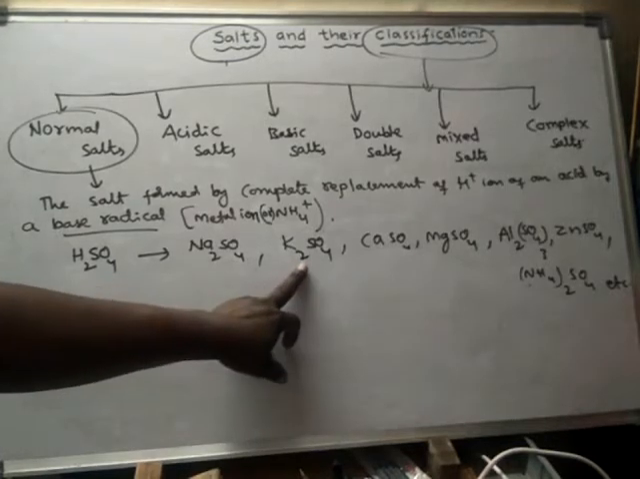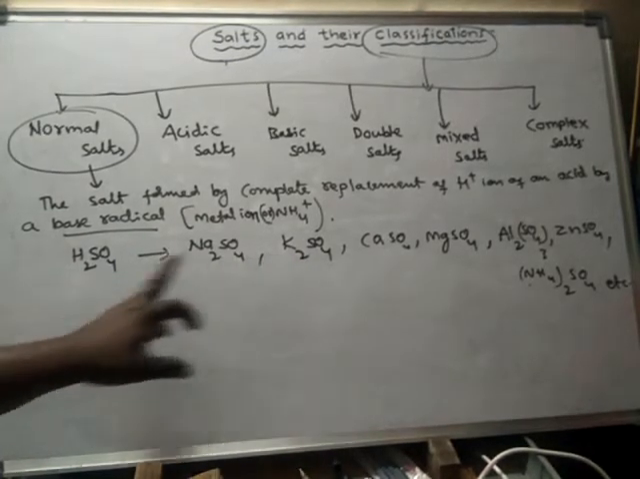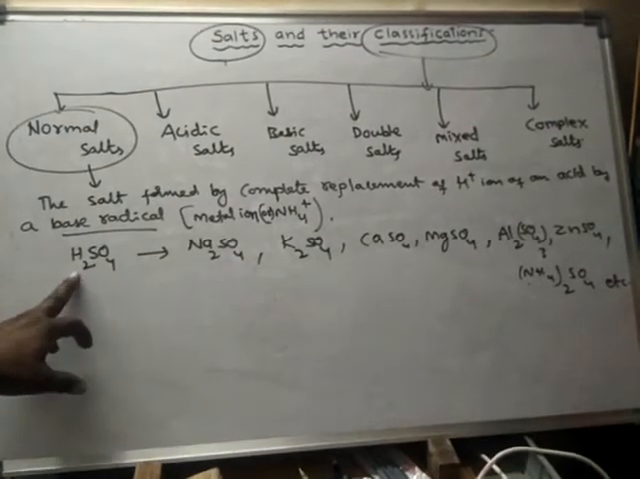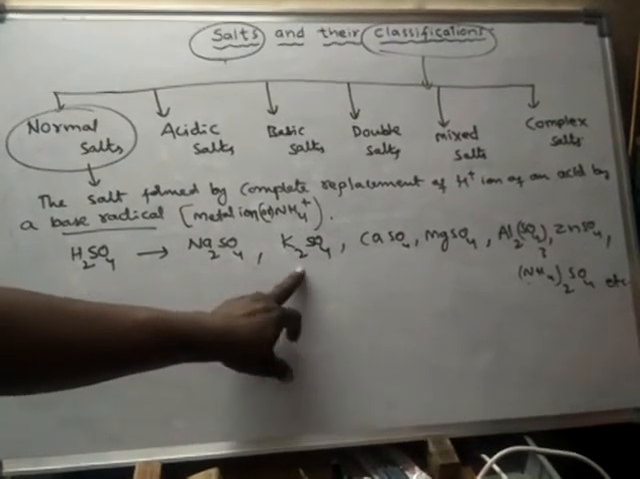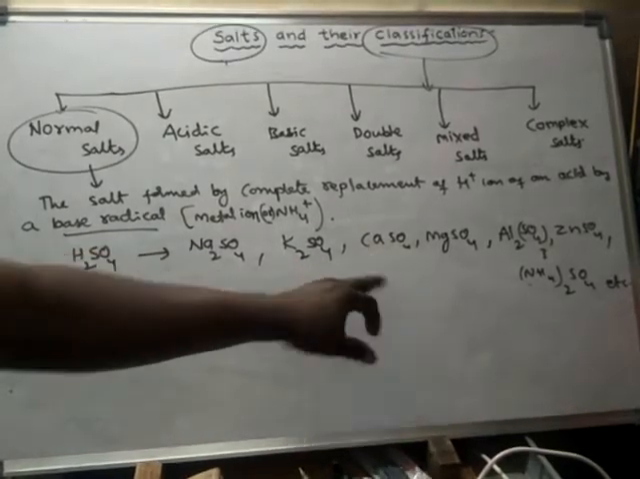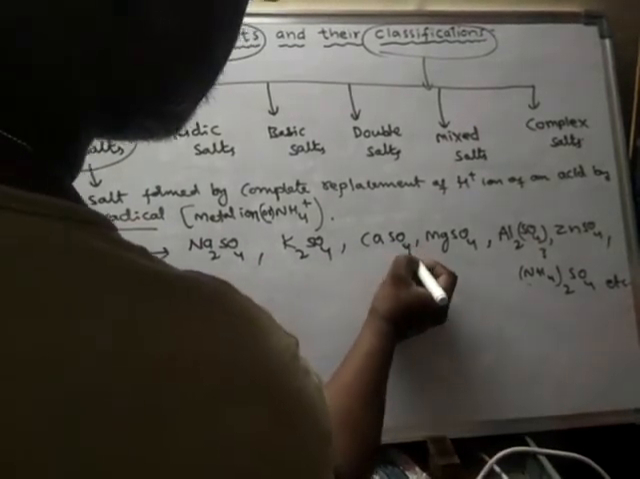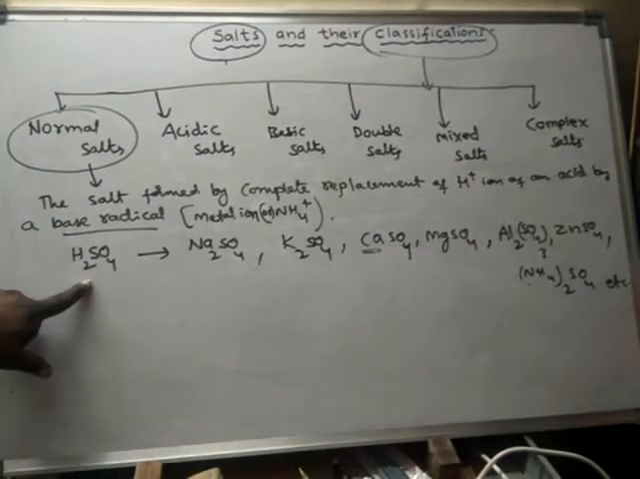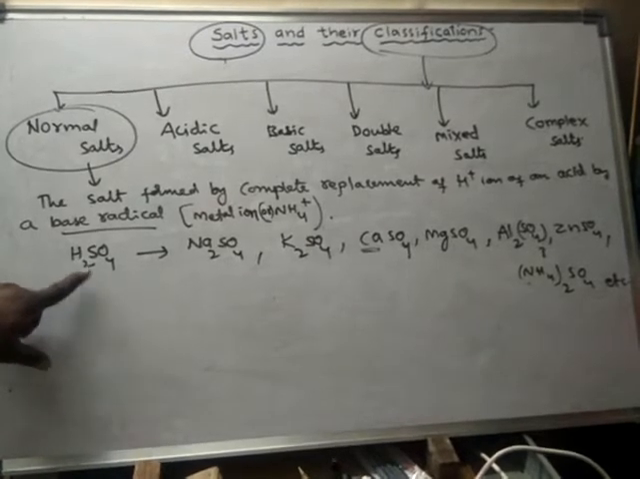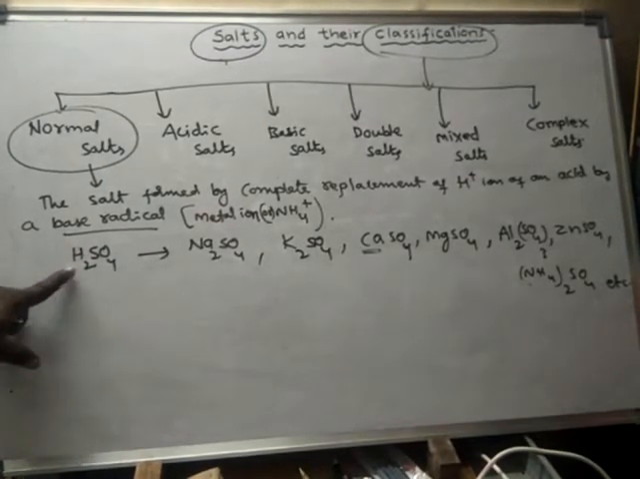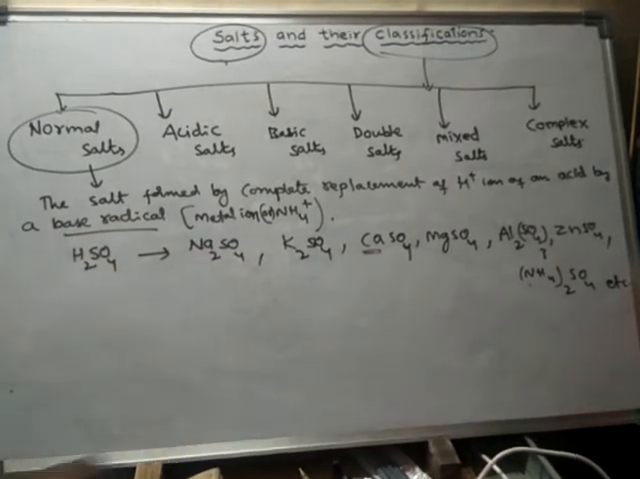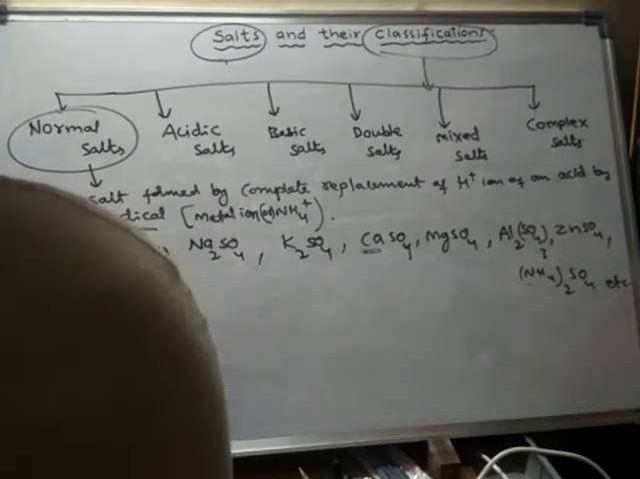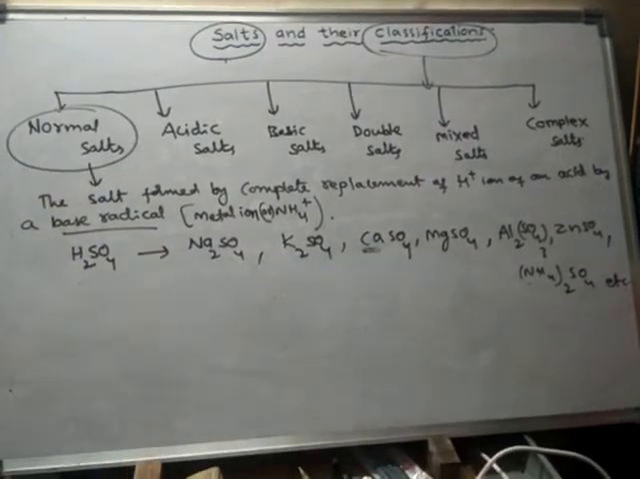Now this is another type of salt. This is also formed from sulfuric acid only. Here all the hydrogens are replaced by potassium, hence this salt is a normal salt. This is also a normal salt. This salt is formed from sulfuric acid by replacing all the hydrogens, so there is no hydrogen at all. That means this salt is formed from sulfuric acid by complete replacement of hydrogens by calcium.